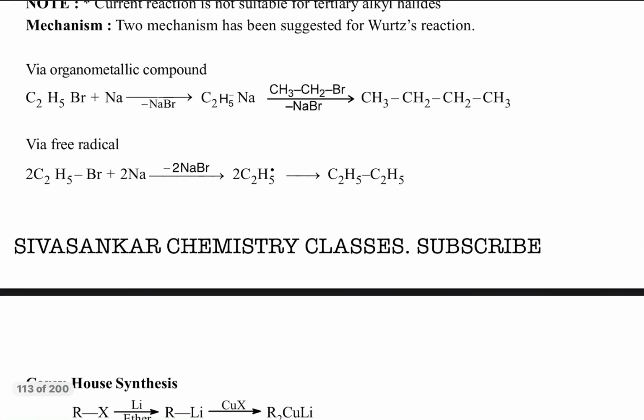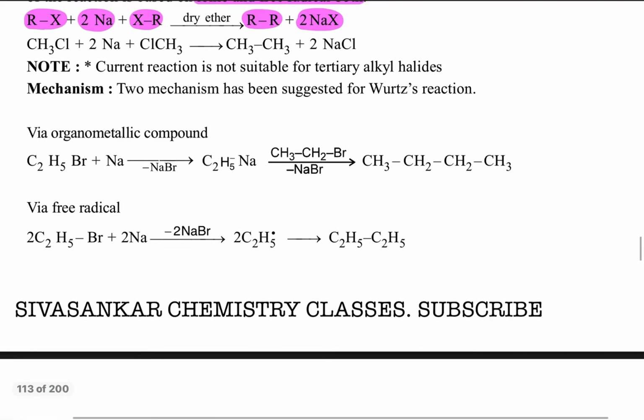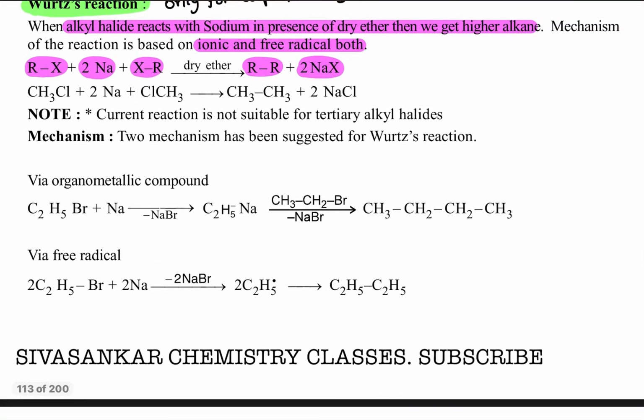In the mechanism, it goes via an organometallic compound. Very important, mostly we have to use dry ether. What is the use of dry ether? It is the solvent. Dry ether means we have to take it without water, because any little amount of water will react with sodium metal. That's why we must take dry ether. That solvent shows a more inert nature.